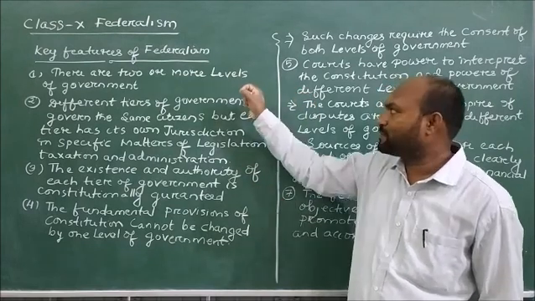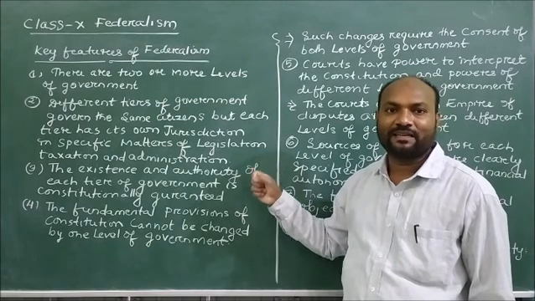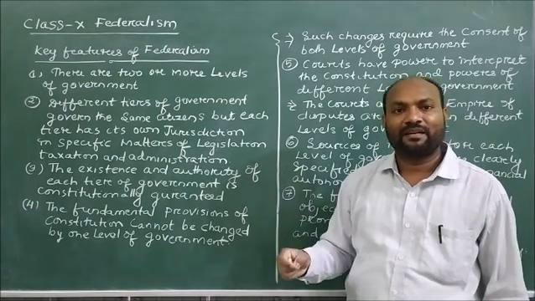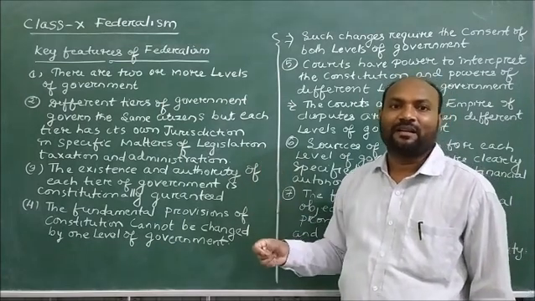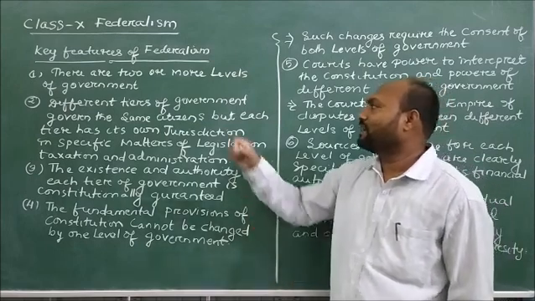In the federal structure, there is the central government as well as the state government and the provincial government.